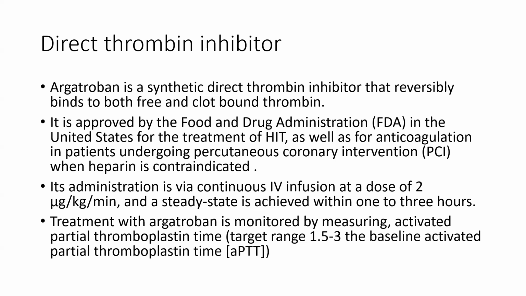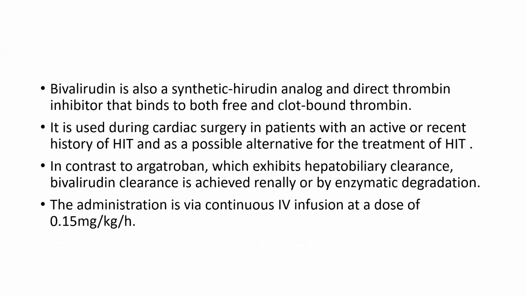Treatment with argatroban is monitored by measuring activated partial thromboplastin time, with a target range of 1.5 to 3 times the baseline activated partial thromboplastin time. Bivalirudin is also a synthetic hirudin analog, and it is a direct thrombin inhibitor that binds to both free and clot-bound thrombin. It is used during cardiac surgery in patients with active or recent history of HIT and as a possible alternative for treatment of the HIT.